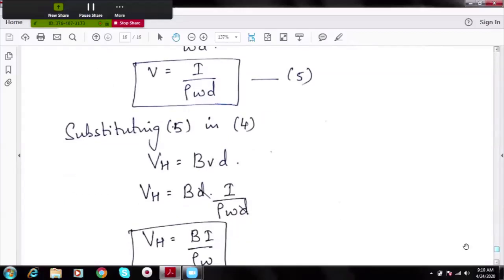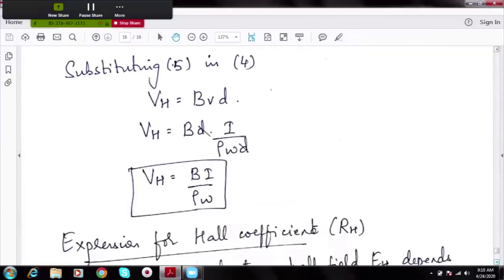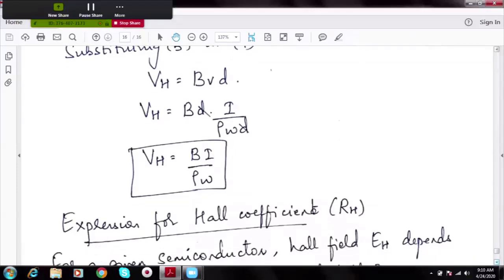Let us substitute for velocity of electrons in equation 4. Equation 4 was VH is equal to B into V into D. As I told you earlier, we are interested in finding out what is Hall voltage. Some time before, we didn't know what was velocity of electron. Now we have found it, and let us substitute here. When I substitute it here, D gets cancelled off. I get Hall voltage is given by BI by rho W. Now please note, B, I, rho, W, all these are measurable quantities. Hence I can find out Hall voltage.